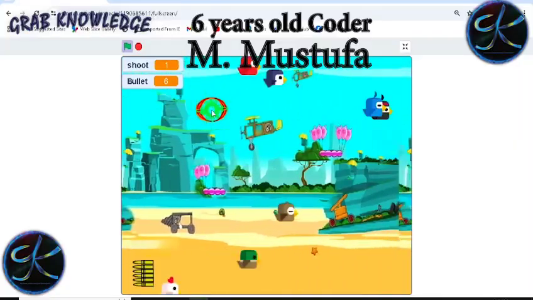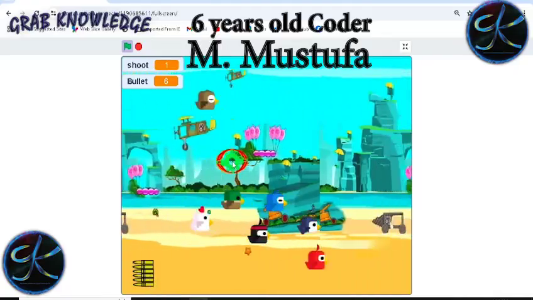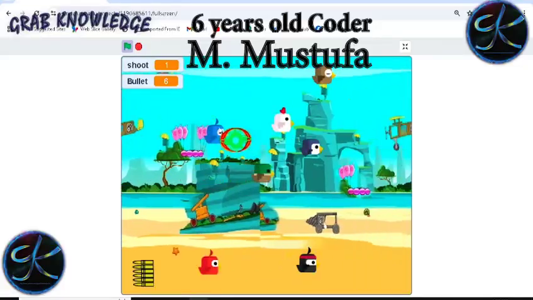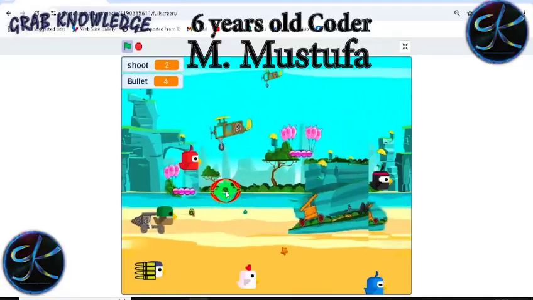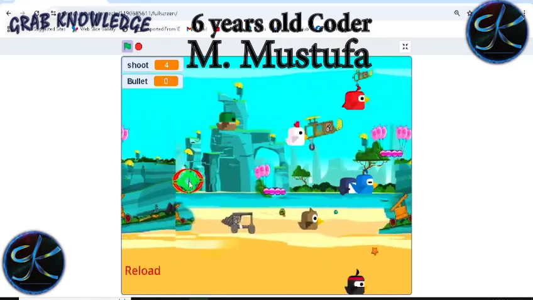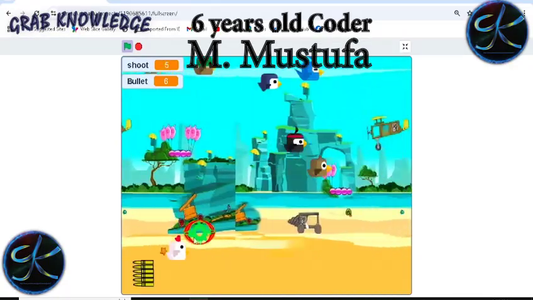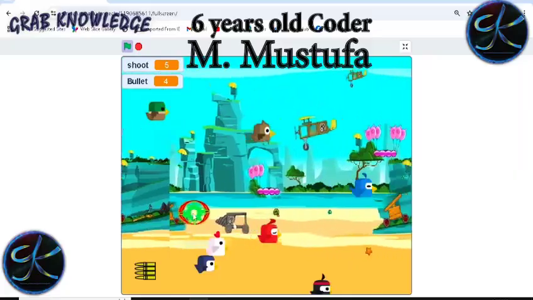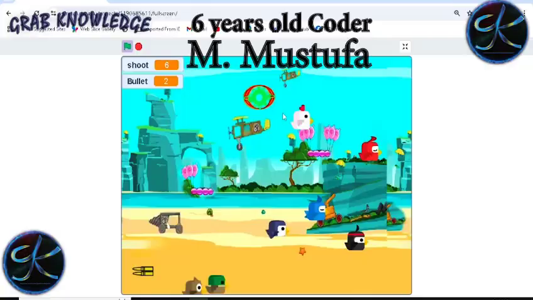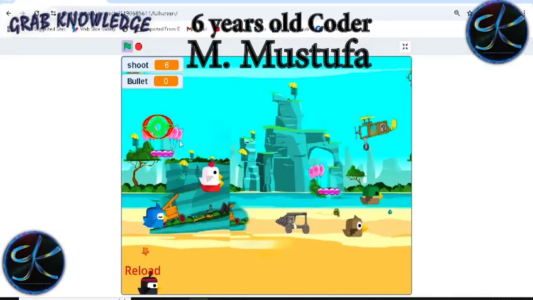My shooter is moved by the mouse pointer like this. My birds move in random directions. Whenever one bird is killed, my shoot increases by 1, and whenever the shooter shoots, the bullets decrease by 1. When the shoot is equal to 14, we win the game.